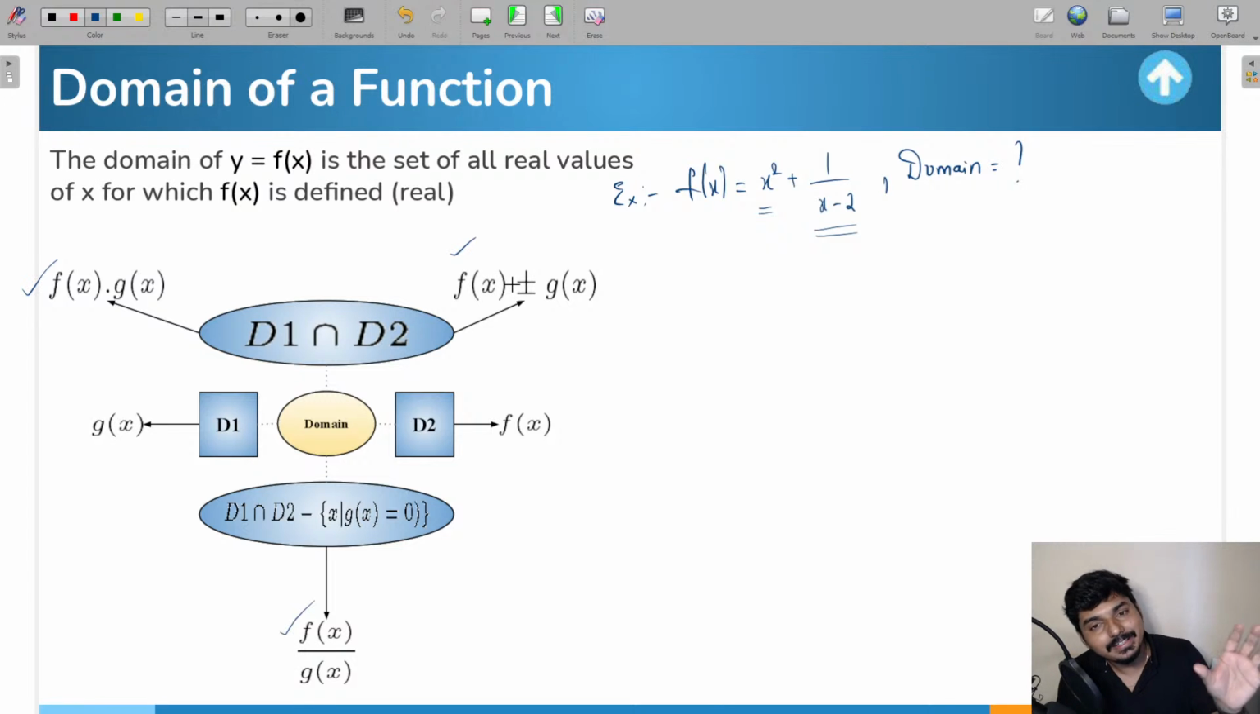Okay, and then take the intersection of those two domains which you got. Whatever result you get, that is going to be representing the domain of the entire function.